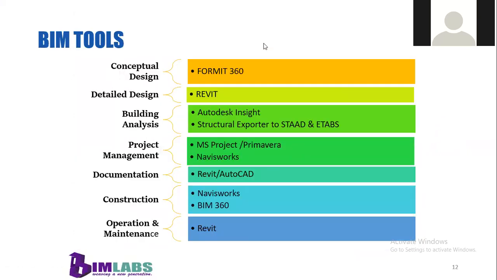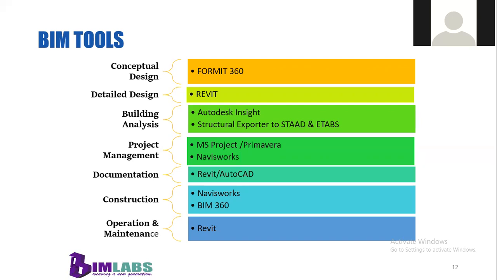And this slide shows you some BIM tools. BIM tools means BIM softwares that can be used for completing this BIM process. For completing the first step, that is conceptual design, you can use FormIt 360, SketchUp, and Revit. Next is detailed design, for which you can use the software Revit. And the third one is building analysis. For analyzing a structure or building, you can use the Autodesk Insight software.